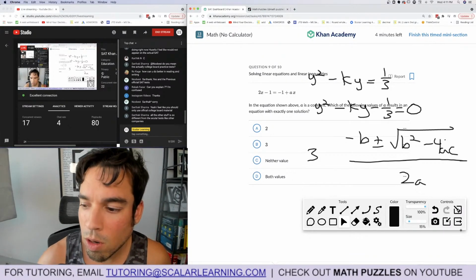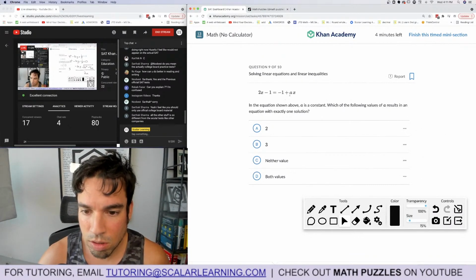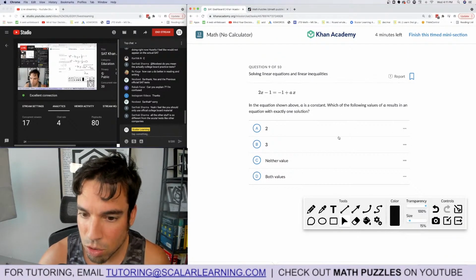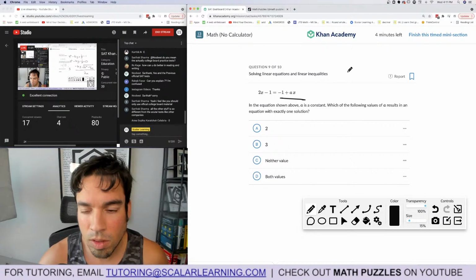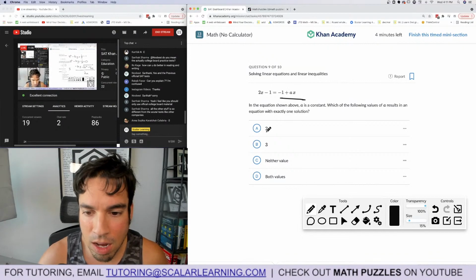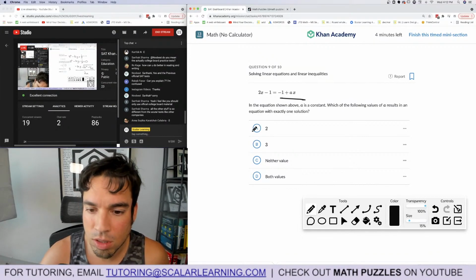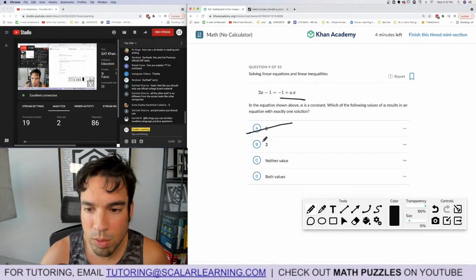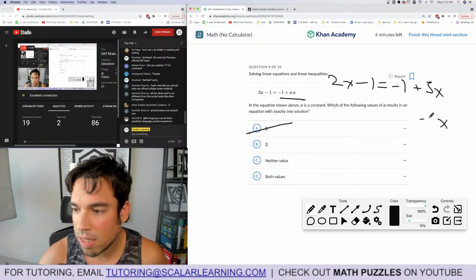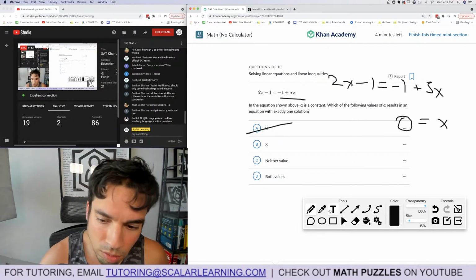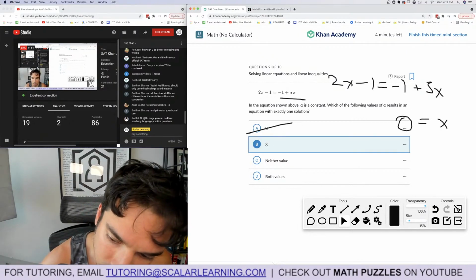Interesting. 4 minutes left. We got to hustle. 2x minus 1 equals the equation above. A is a constant. Which of the following values of A results in exactly 1 solution? Okay. So if it was 2, we'd be out of luck because then it'd be infinite solutions. 3 works because it's 2x minus 1 equals negative 1 plus 3x, and that becomes x equals 0. Yeah. So 3. Boom. Done.